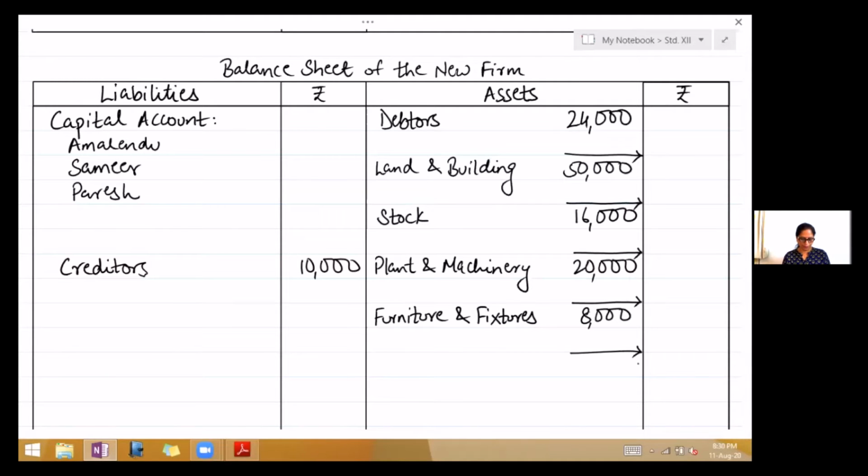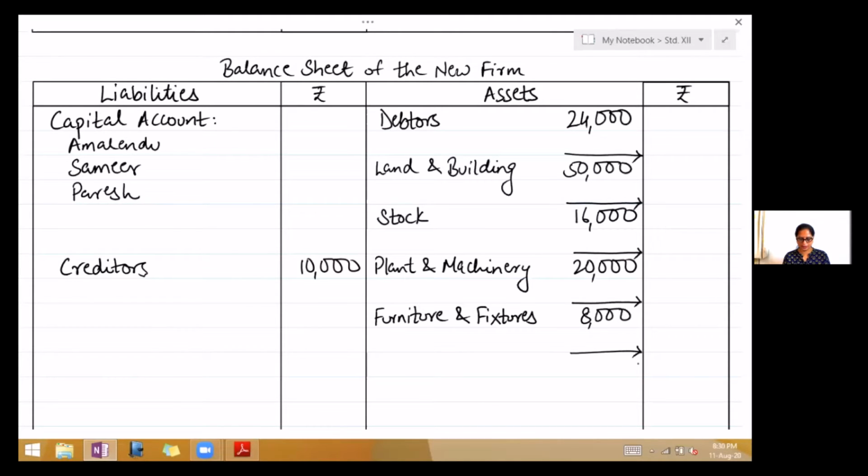On 1st April 2017, they admit Paresh into partnership. The terms being that, first, he shall pay 16,000 as his share of goodwill, and 50% amount of goodwill shall be withdrawn by old partners. So first we will take only the first part.